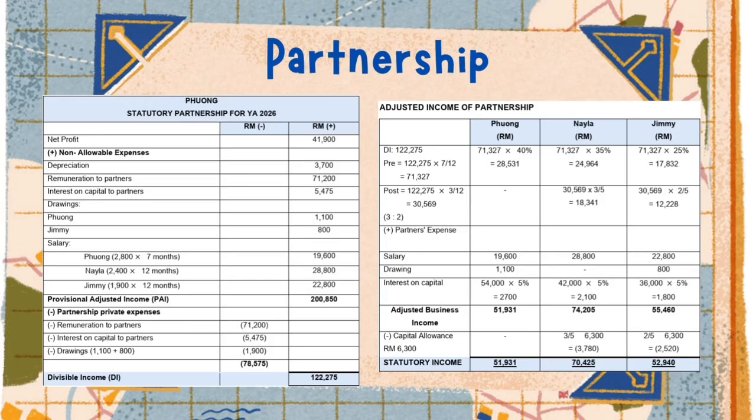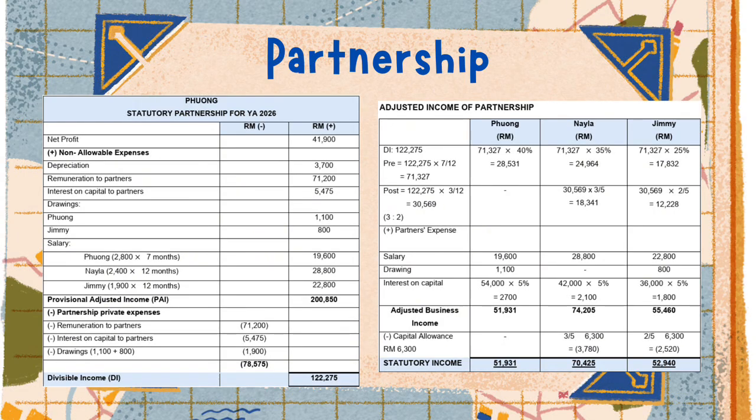The partnership calculation starts with a net profit of RM41,900. However, just like the business income computation, several adjustments are required before arriving at the taxable income. Firstly, non-allowable expenses such as depreciation, partners' remuneration, interest on capital, and partners' drawings are added back because these items are considered appropriations of profit instead of business expenses.